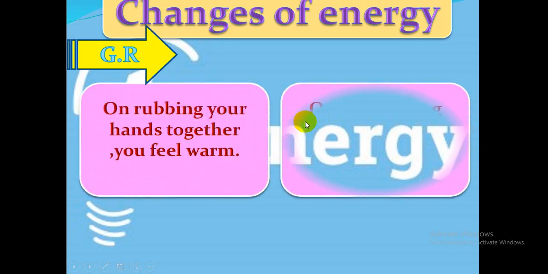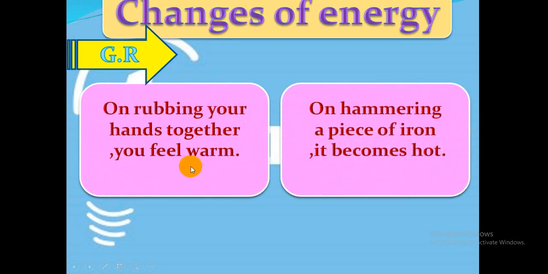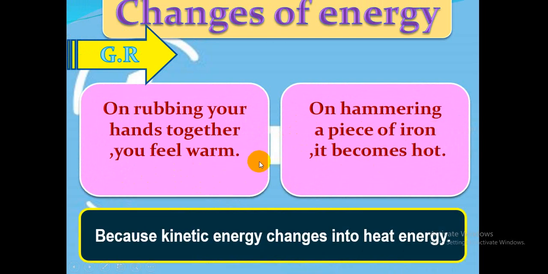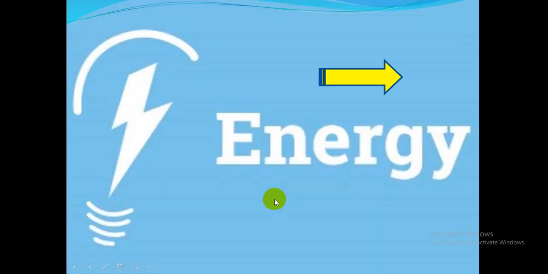Give reason. On rubbing your hands together, you feel warm. On hammering a piece of iron, it becomes hot. Why? Because kinetic energy changes into heat energy.